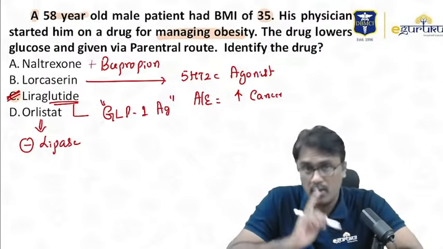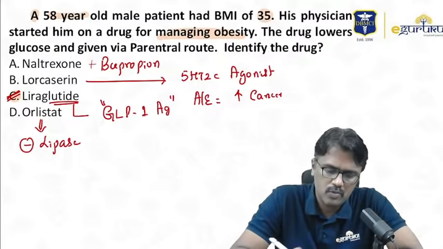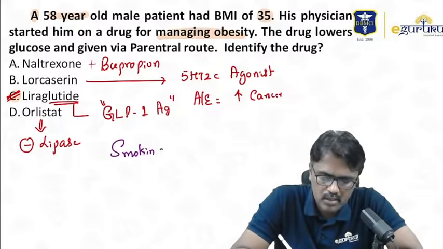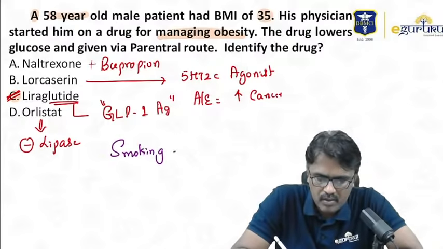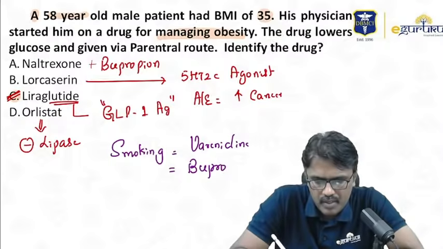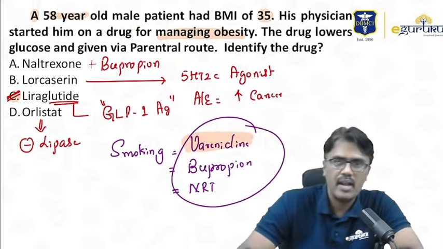So remember, obesity is one of the important things. But also smoking cessation. What are the drugs for smoking cessation is a commonly asked question. Varenicline, bupropion, and nicotine replacement therapy. These are the therapies we have, but the most efficacious is varenicline treatment.